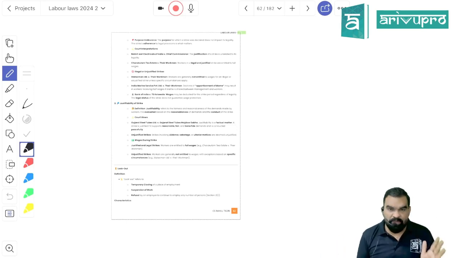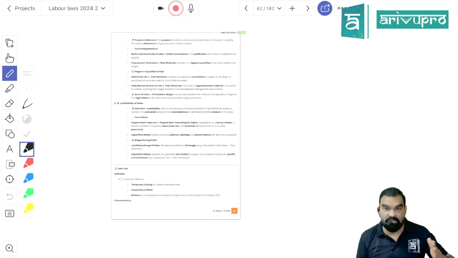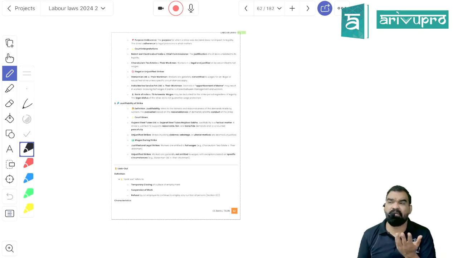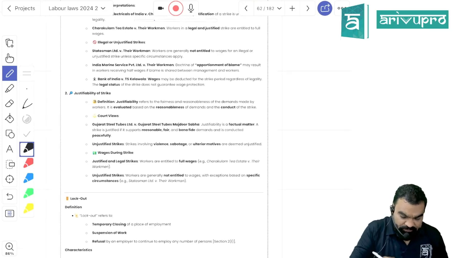Okay, so got my point? Fact based is the justification, law based is legality. Is it clear? It is a question of law when it comes to legality, it is a question of fact when it comes to justifiability. And when it comes to a combination of both things, you are going to get full payment for the strike period, right? If your strike is legal and justified, you are going to get 100% payment. Otherwise the court will determine how much payment should be given to you if you got into an illegal but justified, or legal but unjustified strike. Is it clear? Got my point, students?